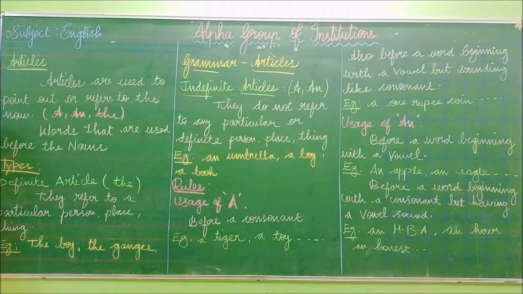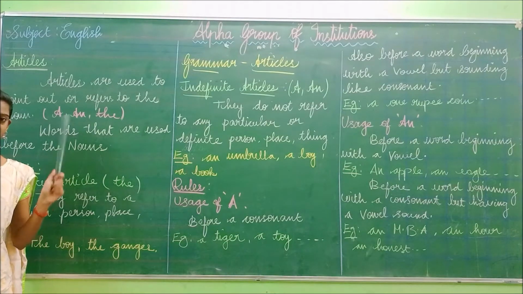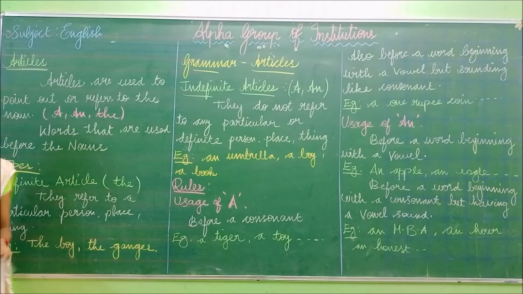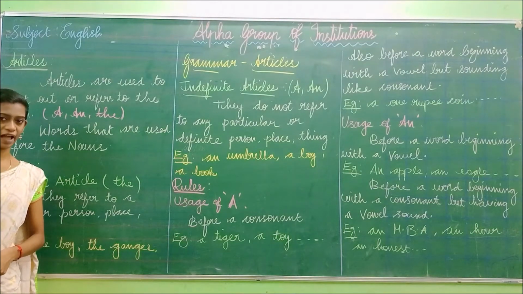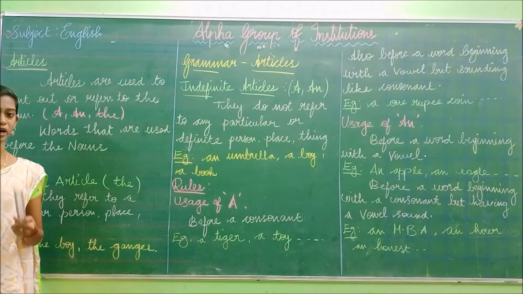So articles are used to point out or refer to the noun. We have seen what is meant by noun. Noun means the name of the person, place, thing or the animal. This article points out only the noun. Articles are classified into a, an and the, words that are used before the noun. So the article comes only before the noun.